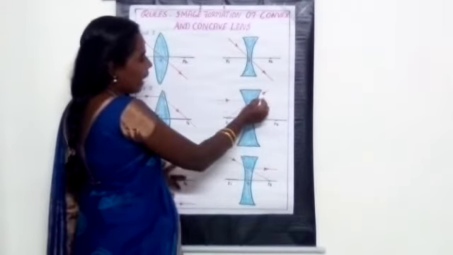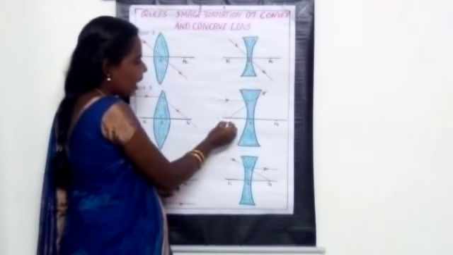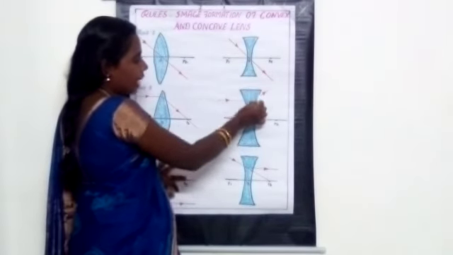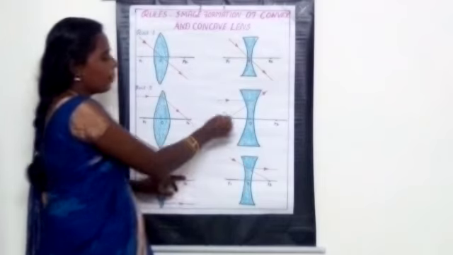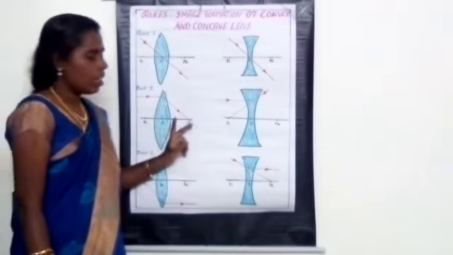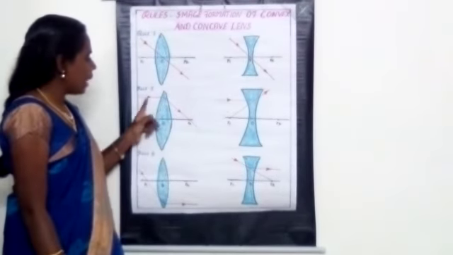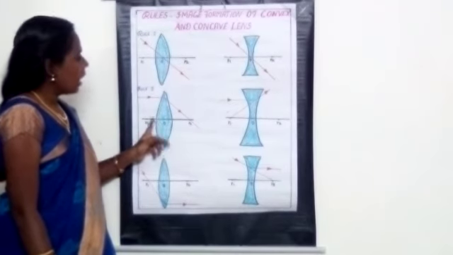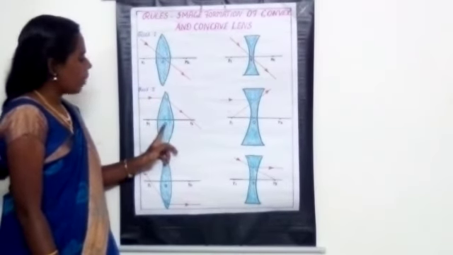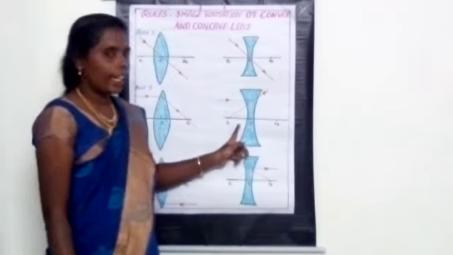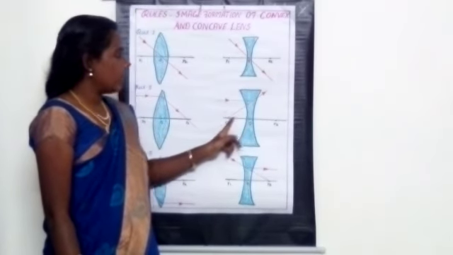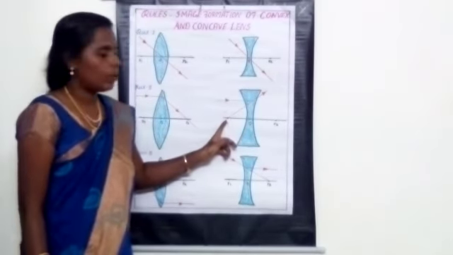After refraction, it will diverge and appear to meet at the principal focus. This is the second rule. When the ray of light is parallel to the principal axis, it passes through the principal focus for the convex lens, and for the concave lens, after refraction it diverges and appears to meet at the principal focus here.